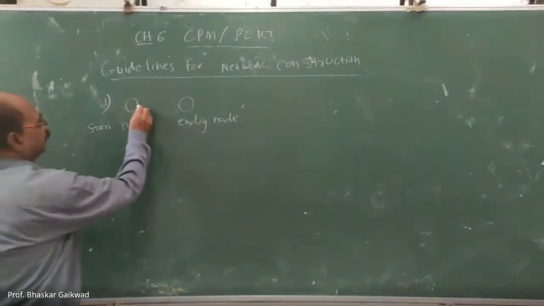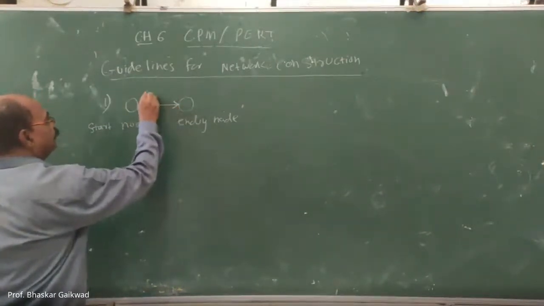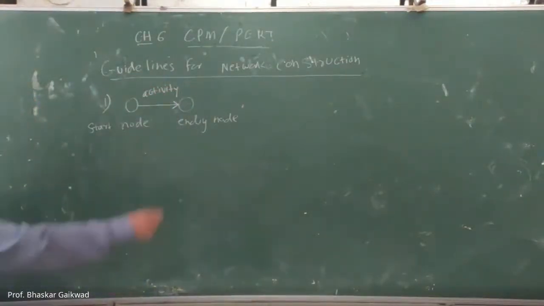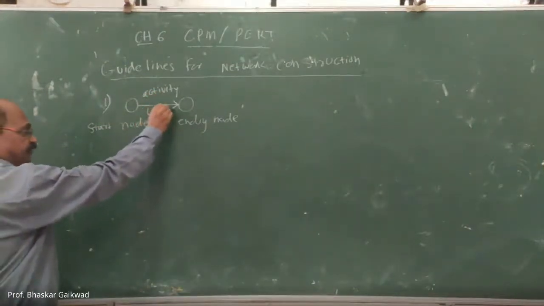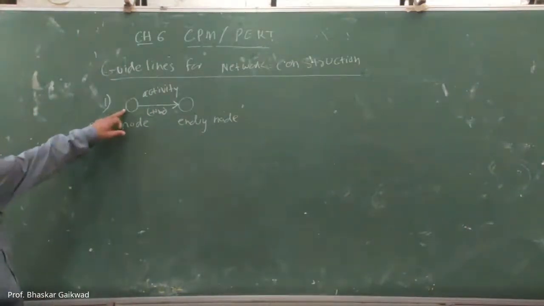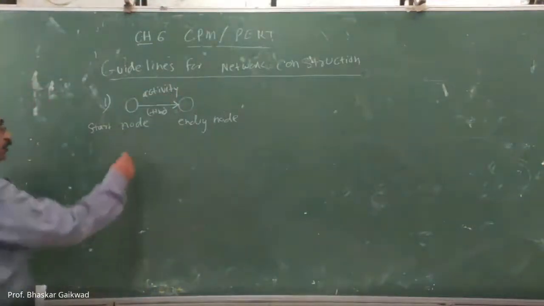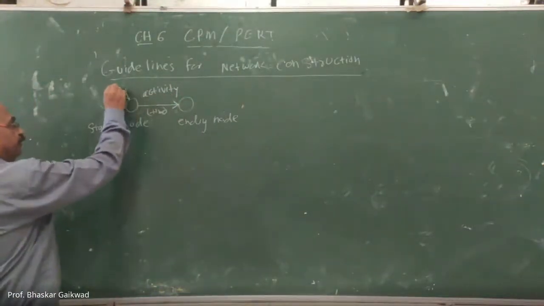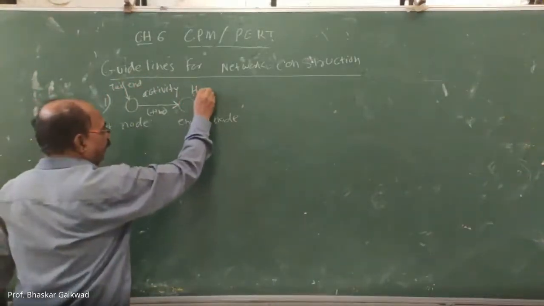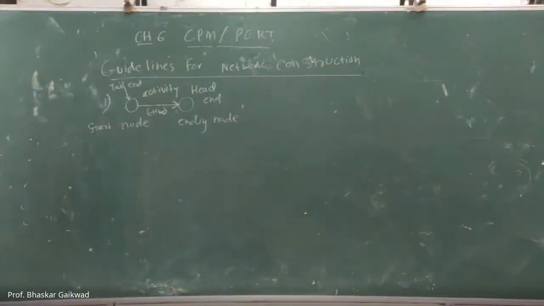Between these, the activity will take place. And how much time is required, you can write here. This is the time. So for this activity, this is called the tail end, and this is called the head end.